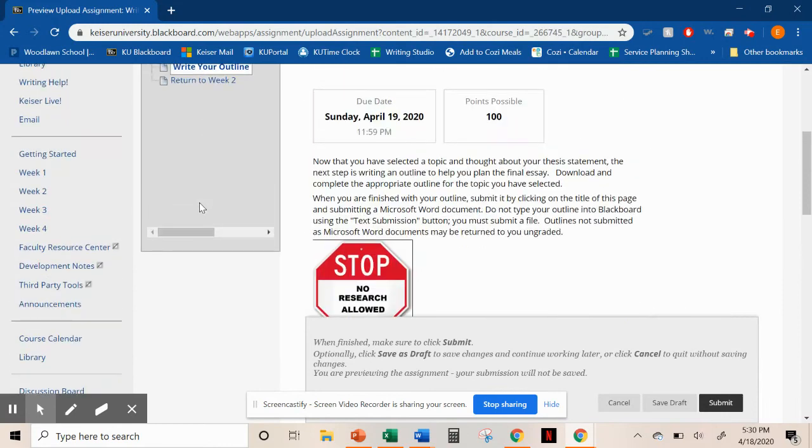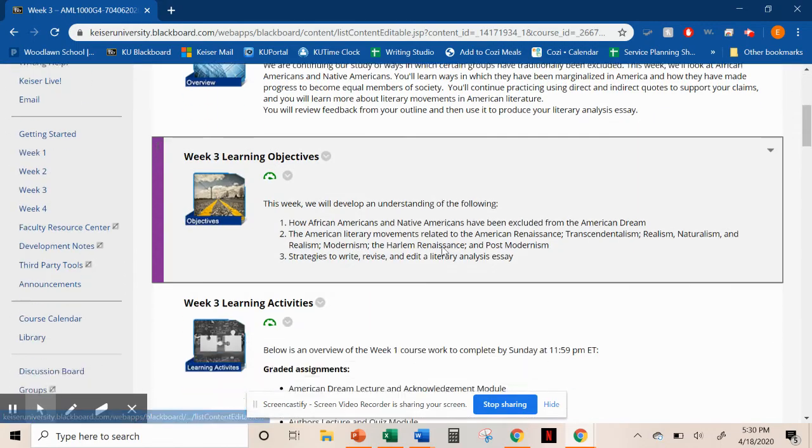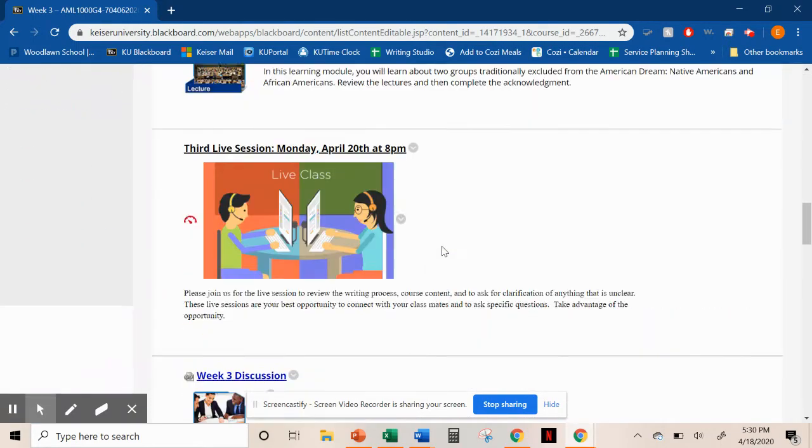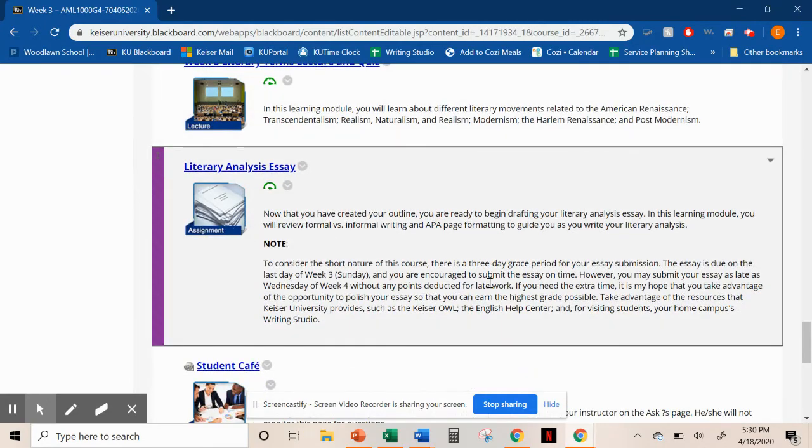So we're going to go into week 3. And this is where you're going to use the outline to complete the analysis paper. Where is that? Here we go. Literary analysis essay. Now that you've created your outline, the outline that's being referred to here is the one from week 2. You are ready to begin drafting your literary analysis essay.